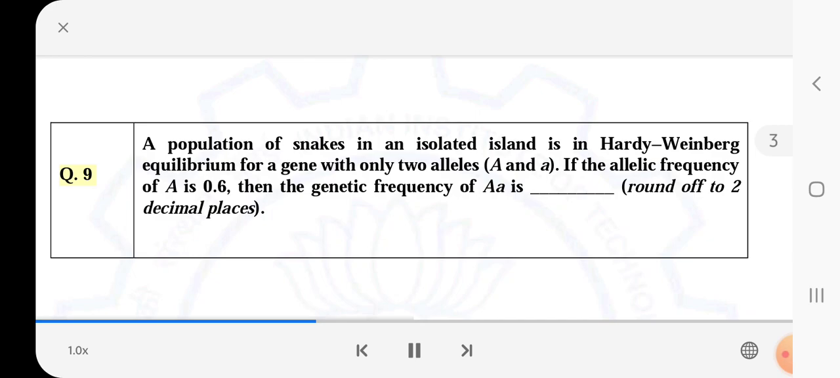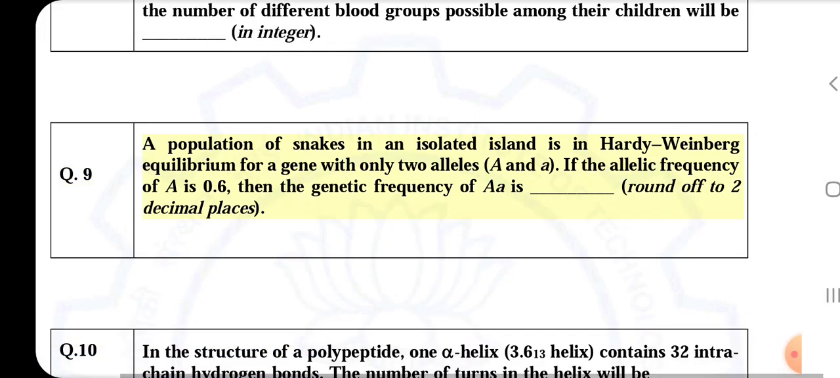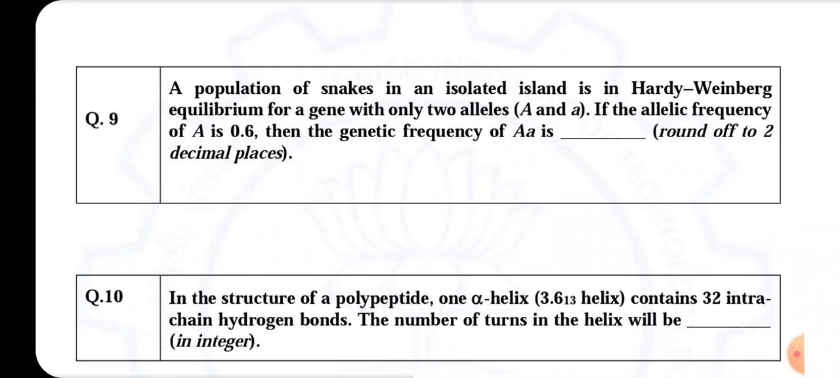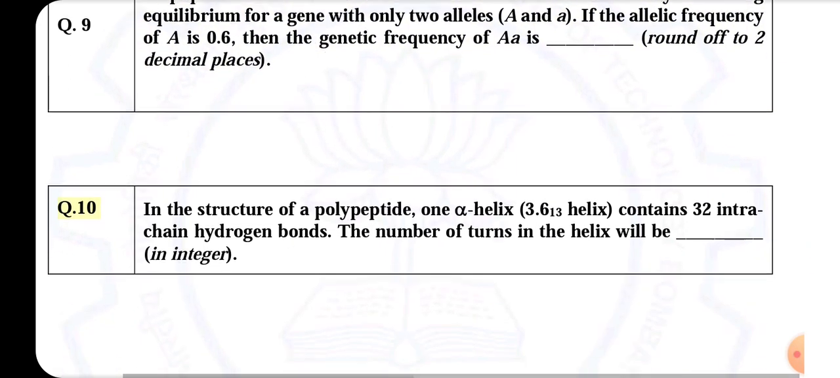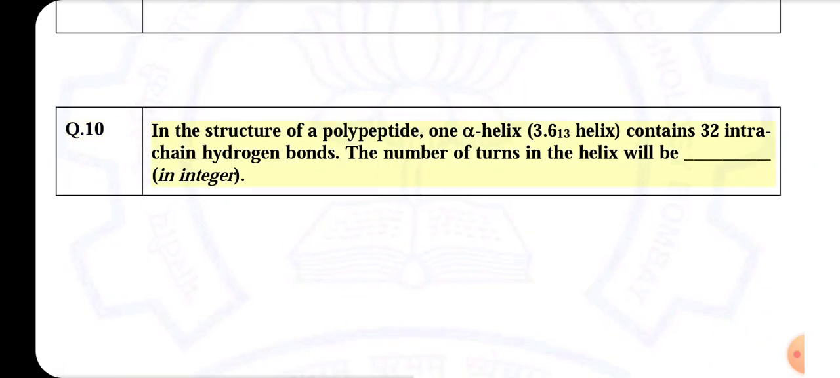Q.9. A population of snakes on an isolated island is in Hardy-Weinberg equilibrium for a gene with only 2 alleles, A and a. If the allelic frequency of A is 0.6, then the genotypic frequency of AA is blank, rounded off to 2 decimal places. Q.10. In the structure of a polypeptide, an alpha helix contains 32 intrachain hydrogen bonds. The number of turns in the helix will be blank, in integer.